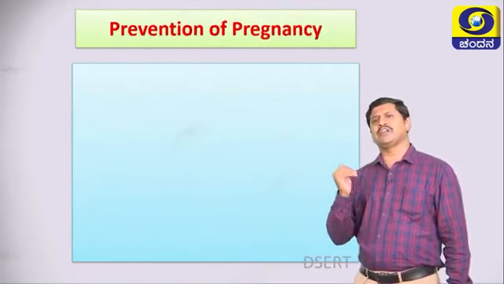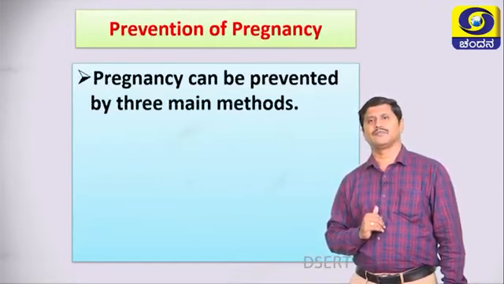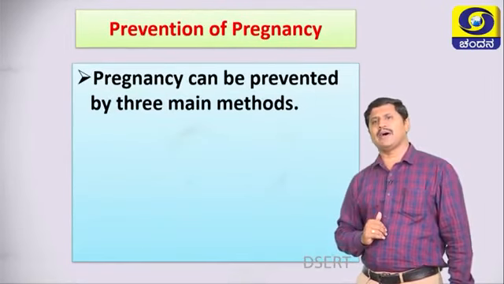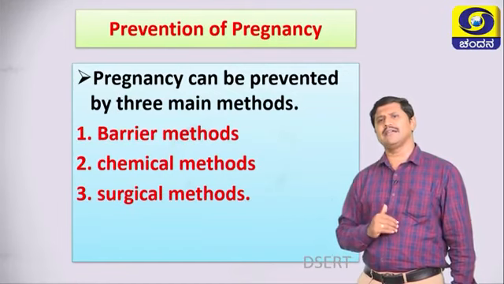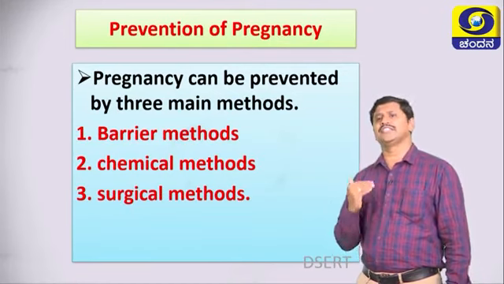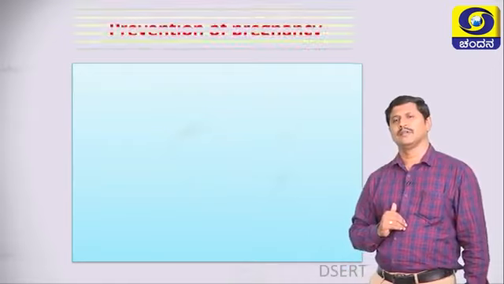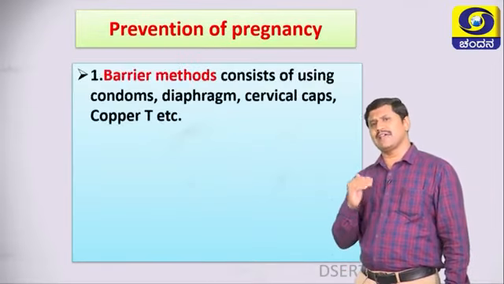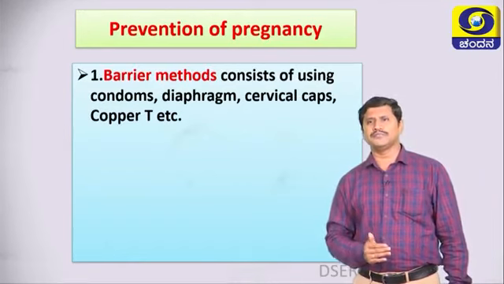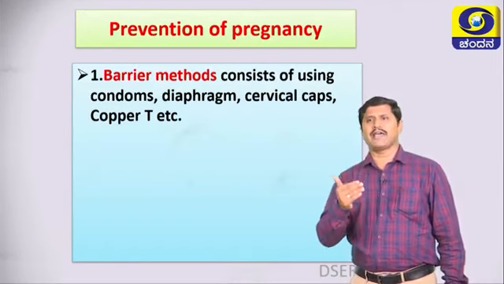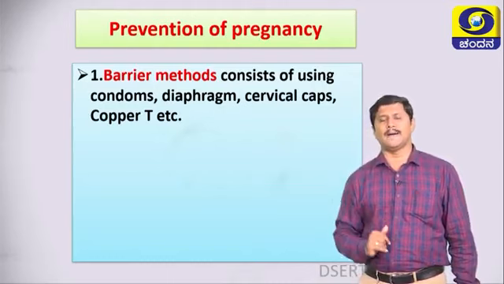Then move on to the prevention of pregnancy. Pregnancy can be prevented by 3 main methods. The first one is barrier method, chemical method and surgical method. The first one is barrier method. It consists of using condoms, diaphragm, cervical caps, copper T, etc.